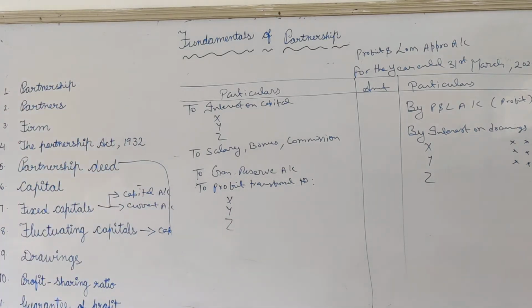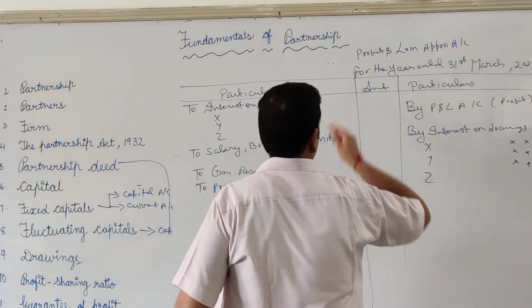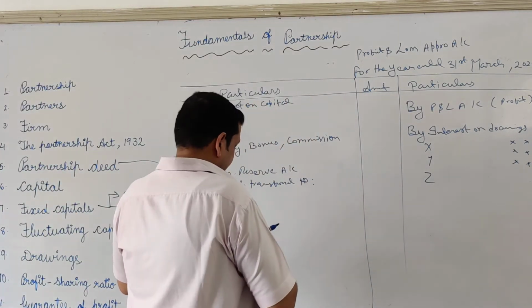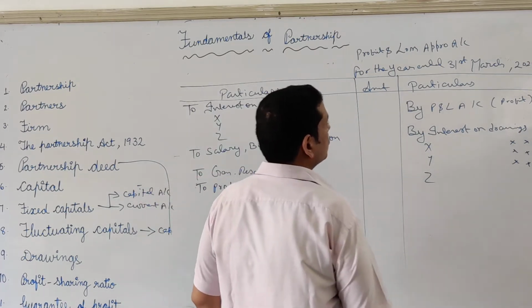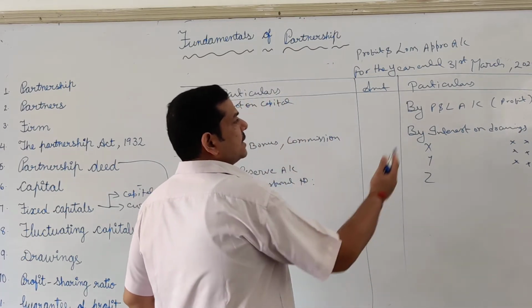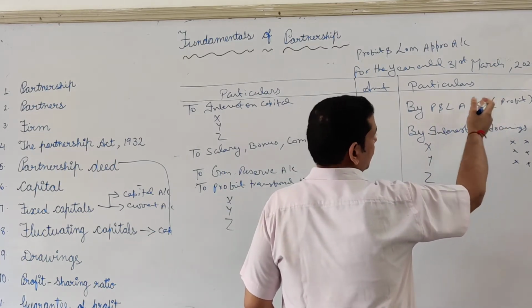See here, this is the format of the profit and loss appropriation account. On the top you have to write profit and loss appropriation account, and being a periodical statement you have to write for the year ended. I have written 31st March 2020. It starts with the credit side by profit and loss account if you have received the profit.